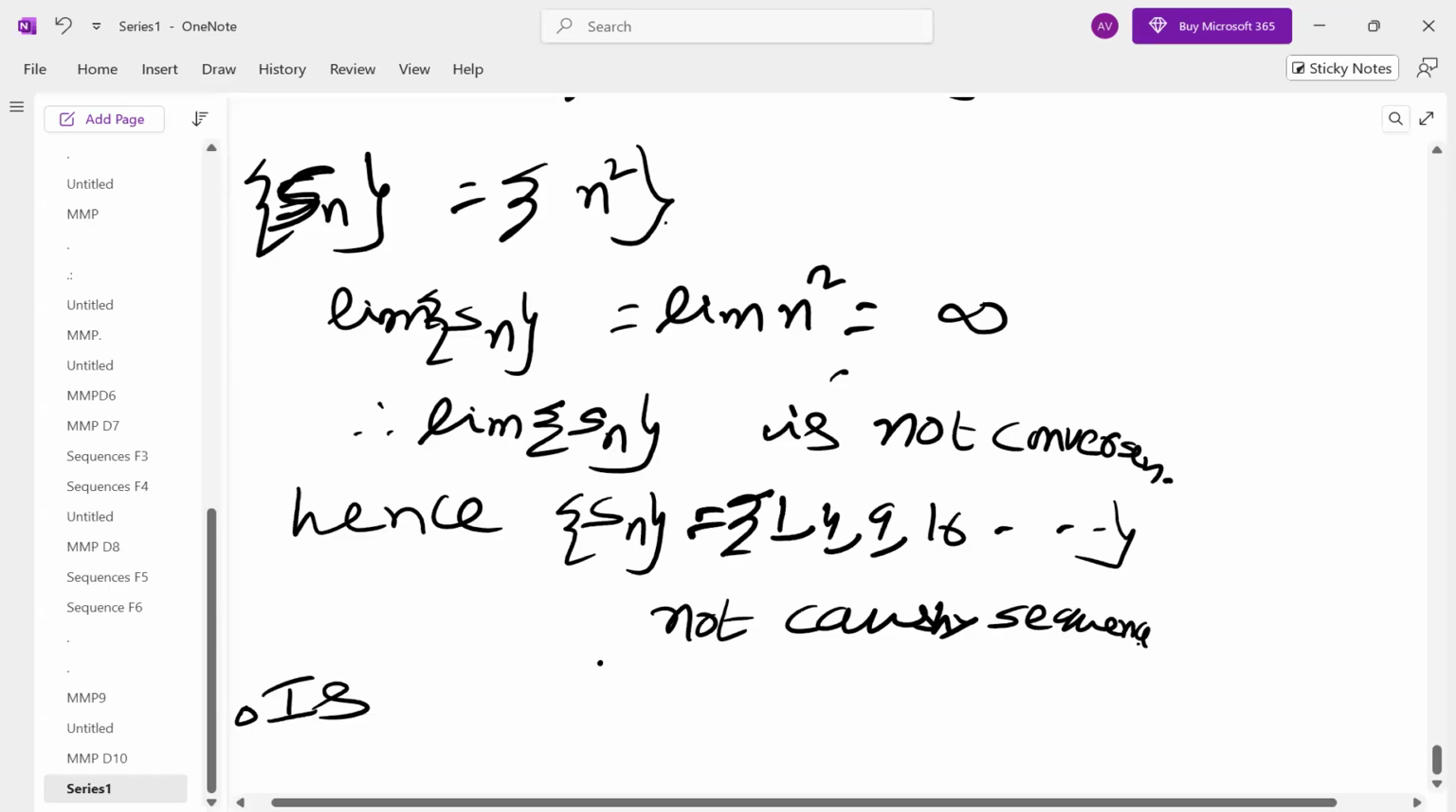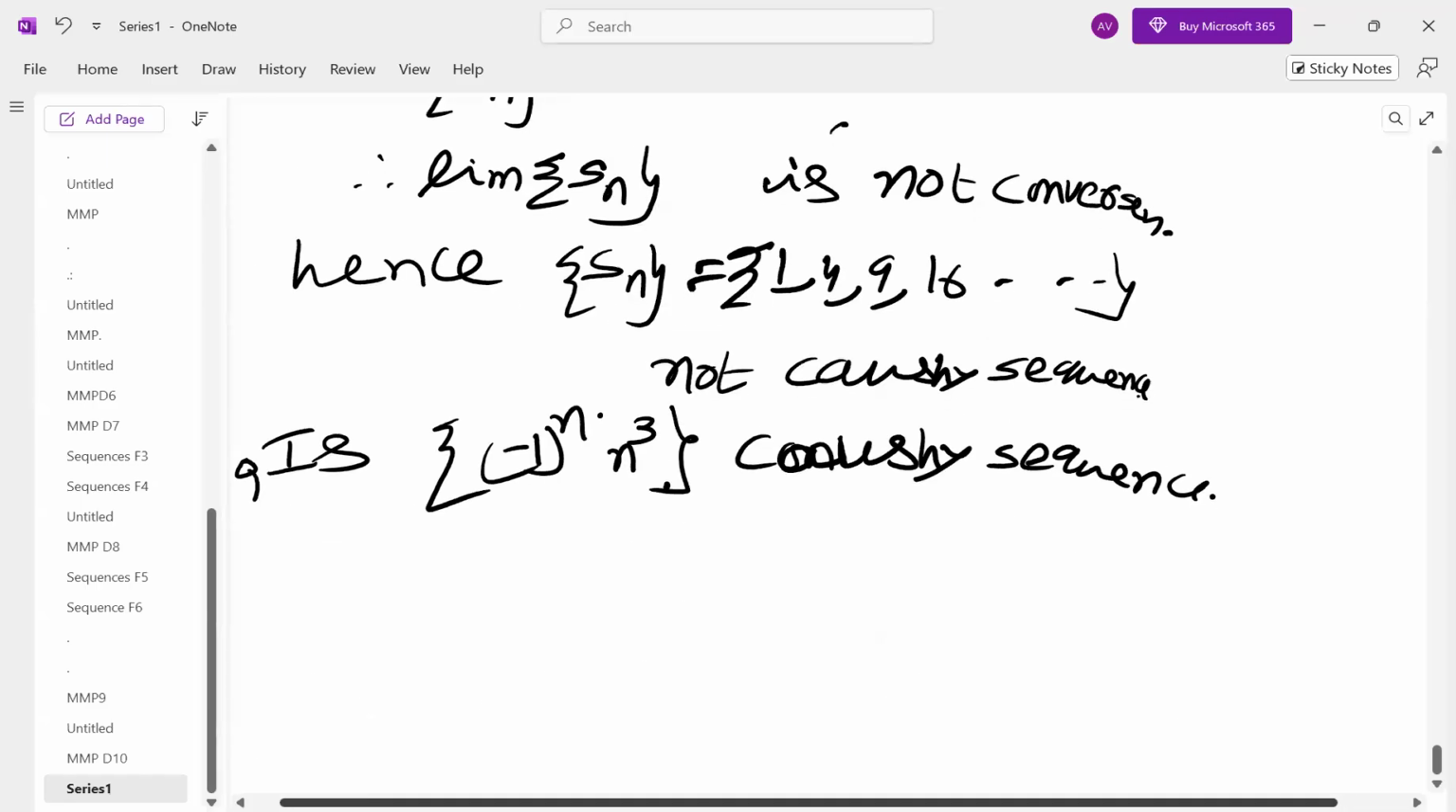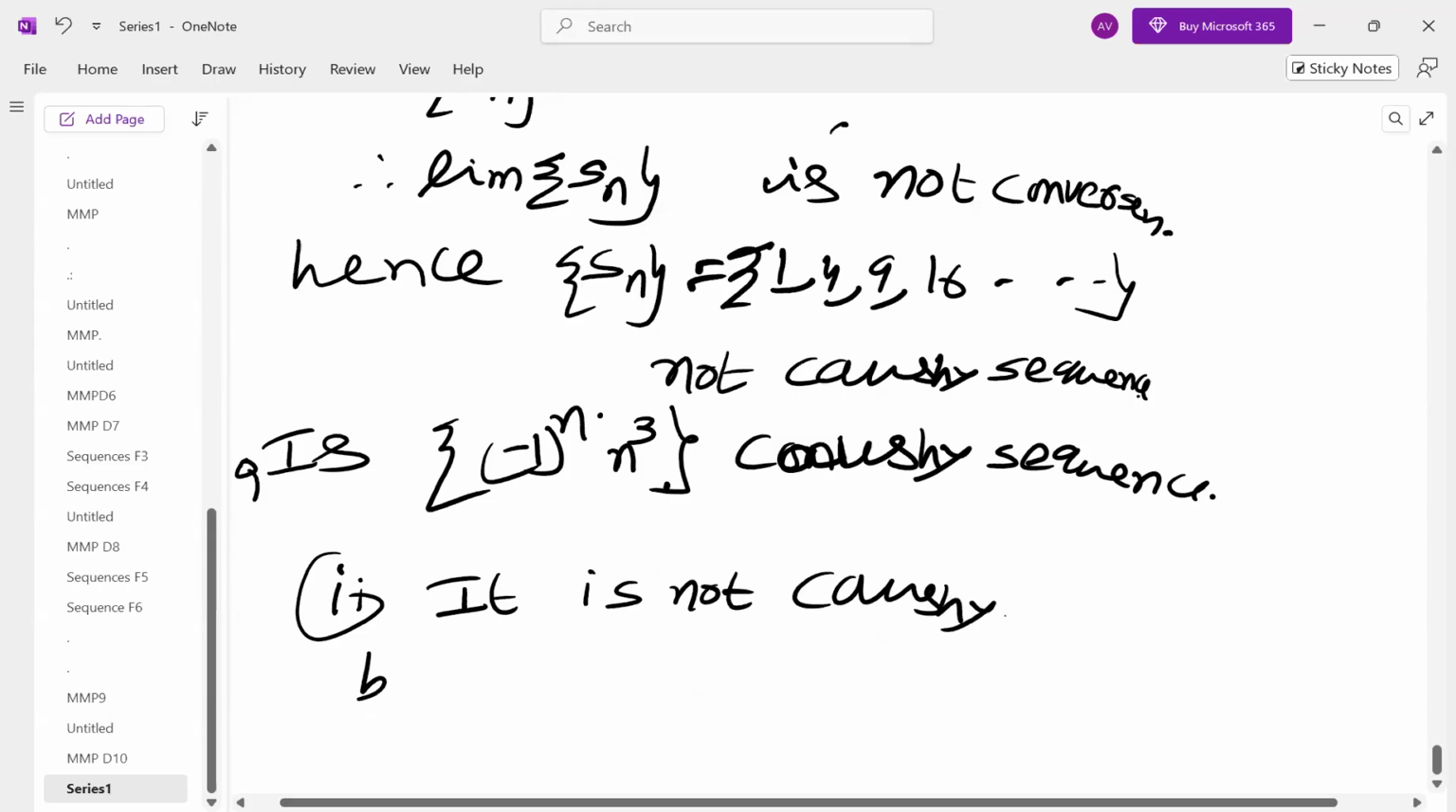Next question. Is the sequence -1 power n into n cube convergent? Cauchy? Divergent, sir. One minute. Is it a divergent Cauchy sequence? Give the reason. Divergent, sir: minus infinity and infinity. Is it a convergent Cauchy sequence? Second thing, oscillates. It is not Cauchy. I'll give you the reasons. Majority of you are saying it is not Cauchy, and I will give the reasonings.